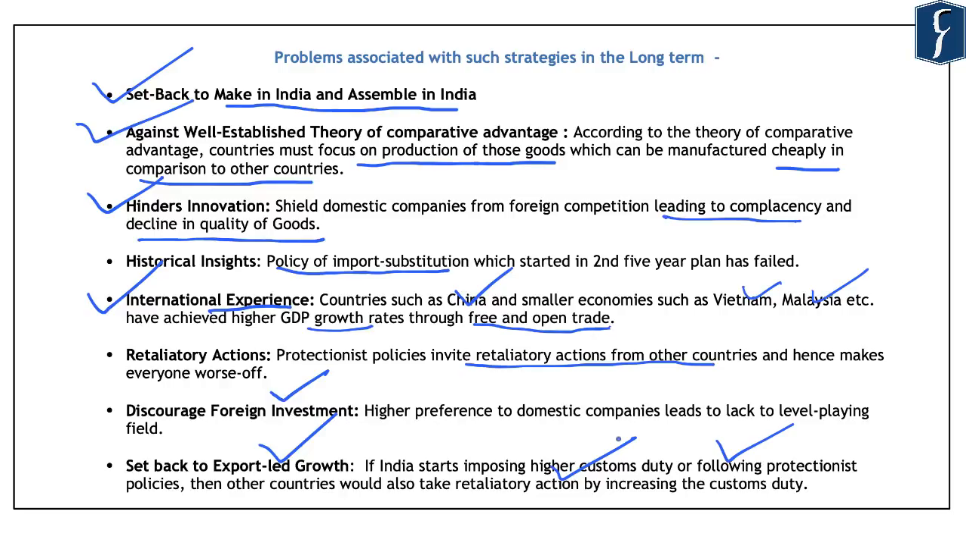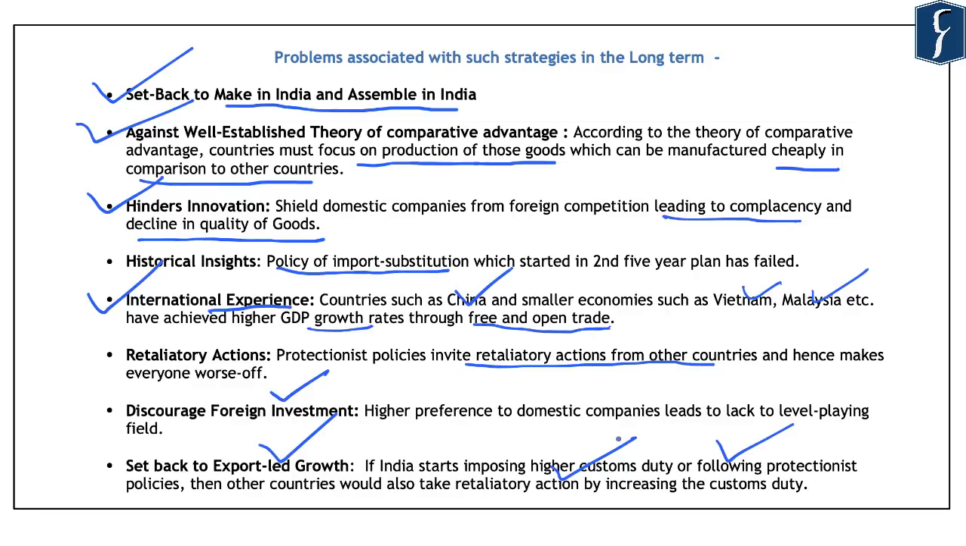So, due to the various problems that are associated with the protectionist policies or the strategies that are adopted by the government, it is said that the government must realize that the path to self sufficiency is through export promotion and global economic integration rather than protectionism and import substitution. So, the focus of the government should be on boosting exports and on global economic integration and not on protectionist policies or narrow looking inward policies.